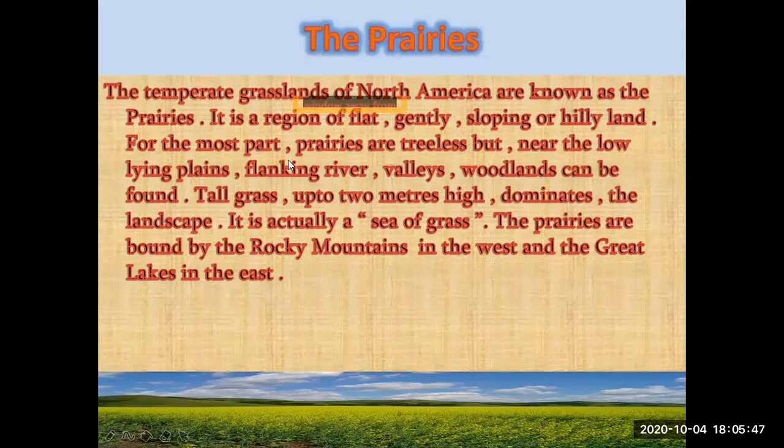But near the low-lying plains flanking rivers and valleys, woodlands can be found. Tall grasses up to 2 meters in height dominate the landscape. It is actually a sea of grass. The prairies are found between the Rocky Mountains in the west and the Great Lakes in the east. The prairies cover parts of the United States of America and parts of Canada.